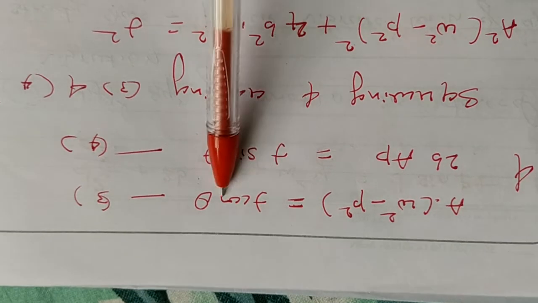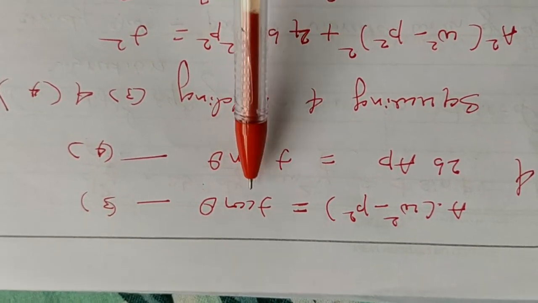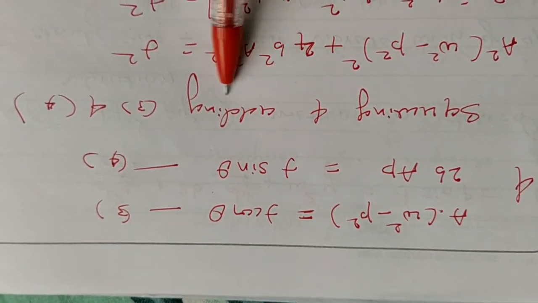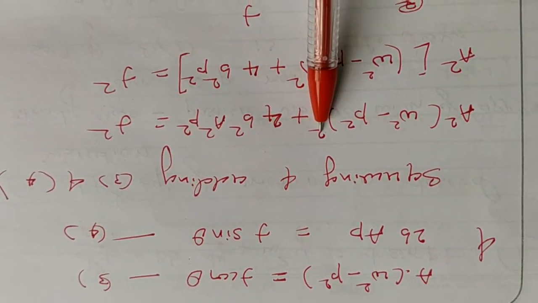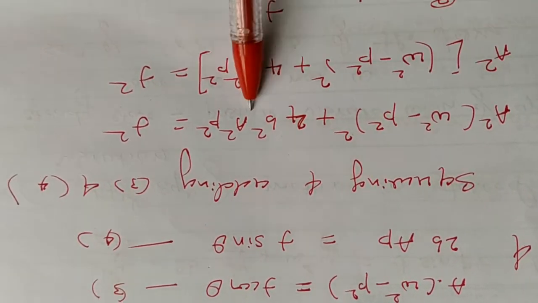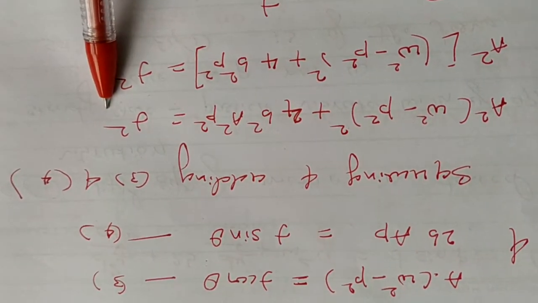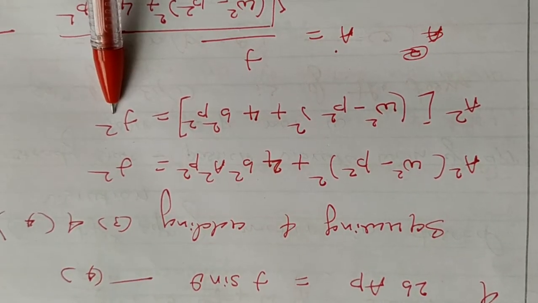Now I have to remove this sine and cos. You know that sin²θ + cos²θ = 1. That's why I have to square these two equations 3 and 4 and add them. Squaring equations 3 and 4 and adding, A²(ω² − p²)² + 4b²A²p² = f², because sin²θ + cos²θ = 1. A² is common, take it outside, equal to f².